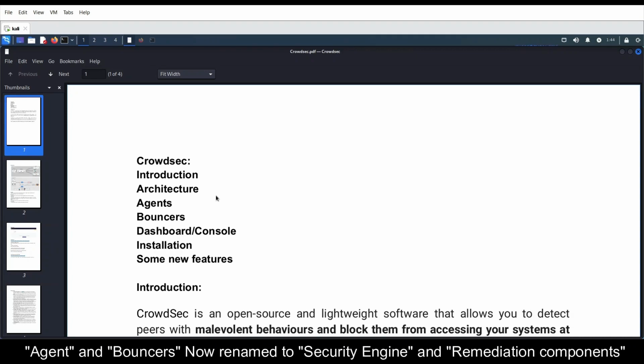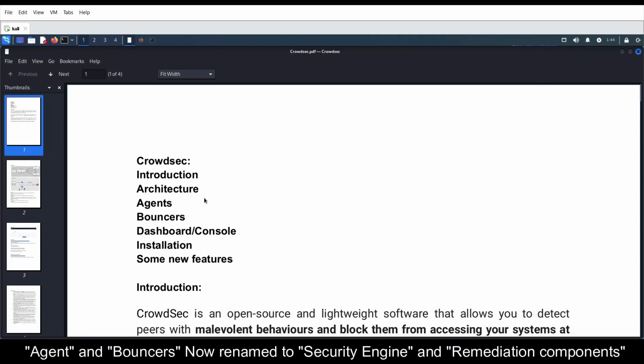So IDS means intrusion detection system. When an intrusion is detected by the agent, which will be installed in a particular system, it will start alerting the user that some malicious actor is trying to access your information or trying to make some changes in your system.